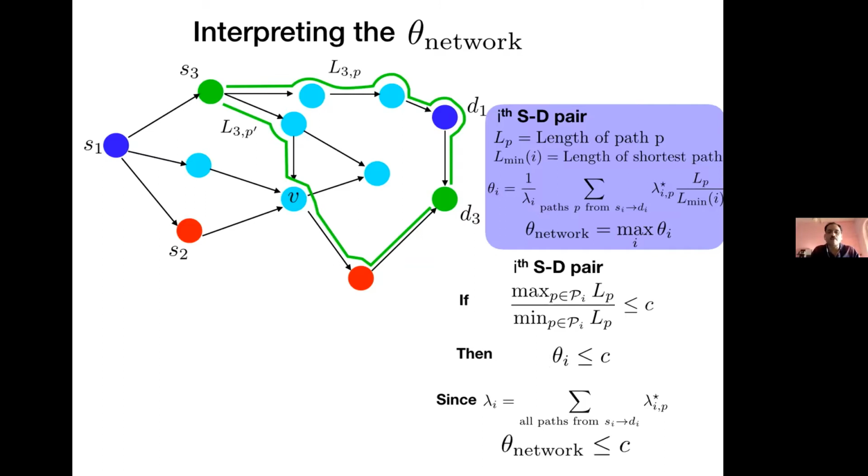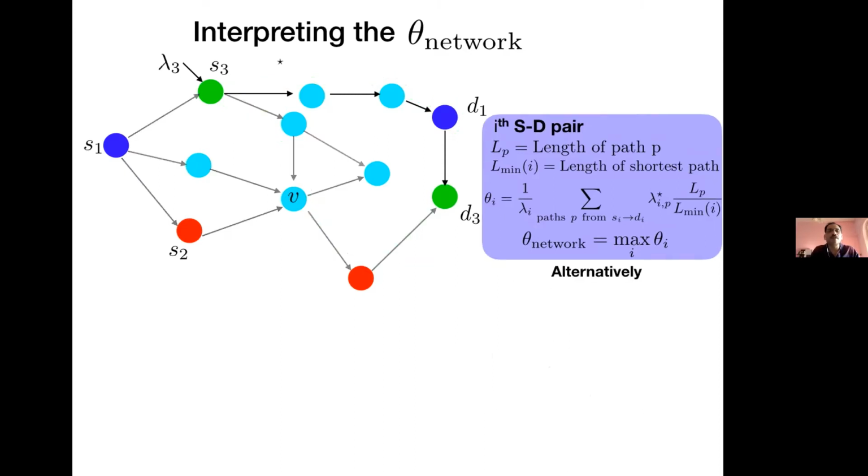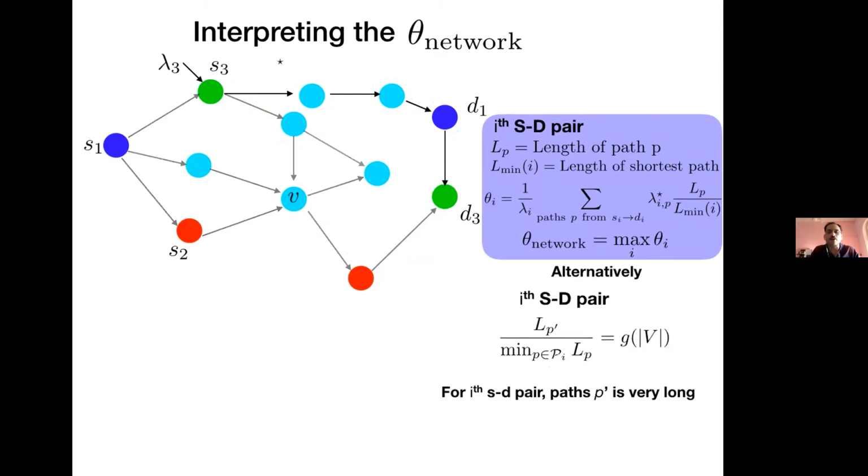Now look at a non-well-balanced network where the lengths of the longest and shortest paths are much longer. Let's suppose that there exists a path P prime, while there is a shortest path of length 1. In general, let this depend on the size of the network itself. So V represents the number of vertices of the graph. In this case, this ratio could be extremely large. So this ratio is extremely large.